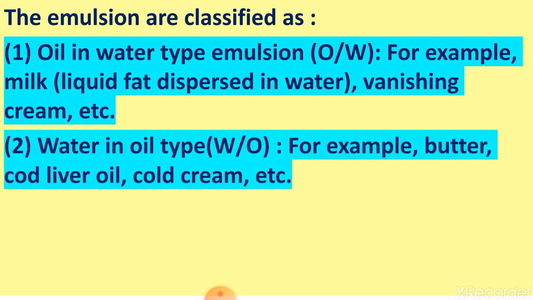Second, water in oil type emulsion, that is W/O type emulsion. For example, butter, cod liver oil, cold cream, etc. are basic examples of W/O type emulsion. You have to learn these examples for your board examinations. Many times examples of O/W or W/O type are asked in the board examination.